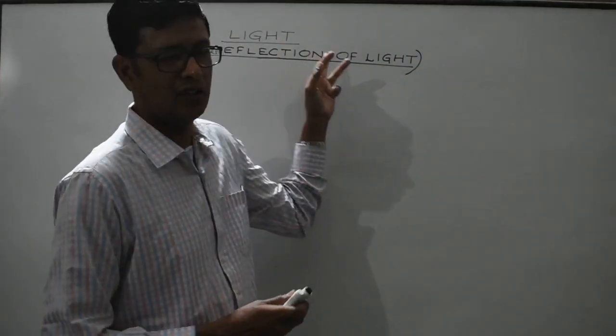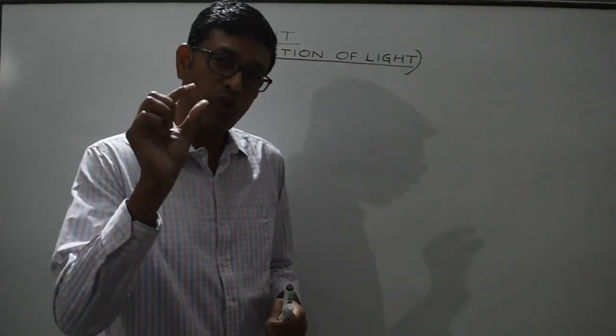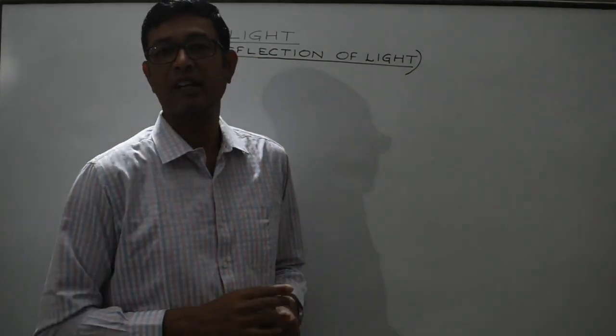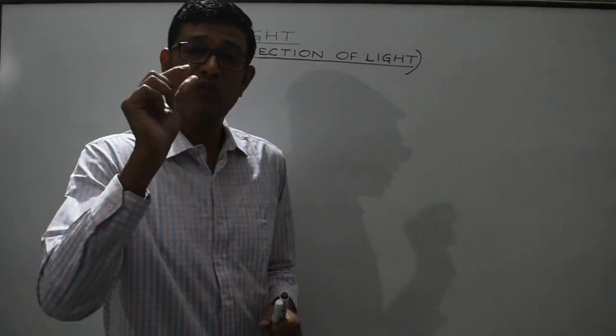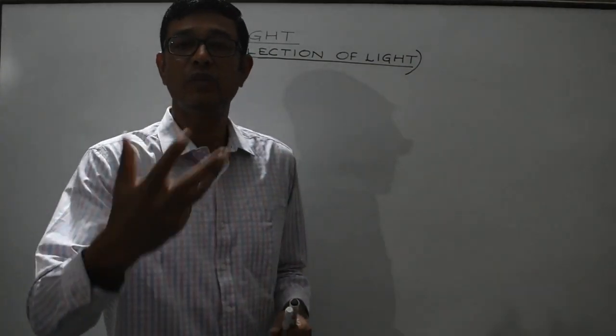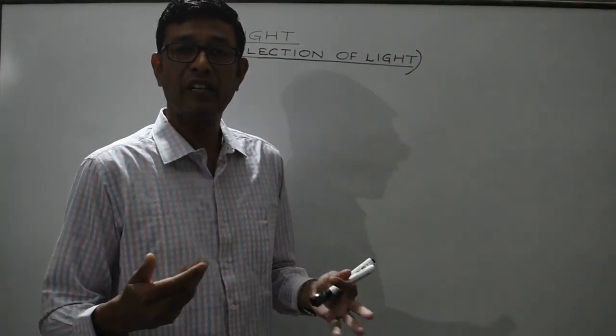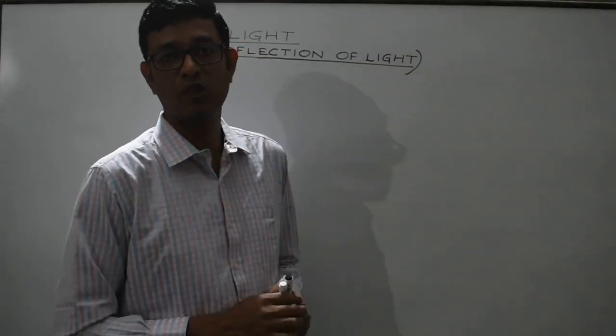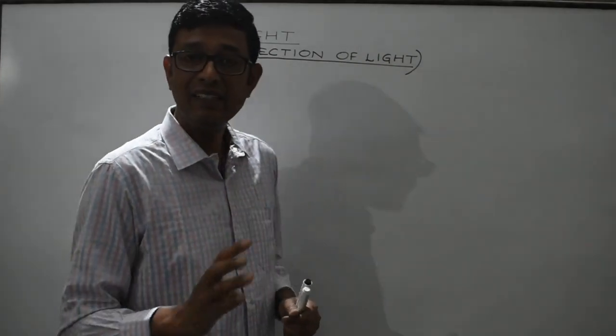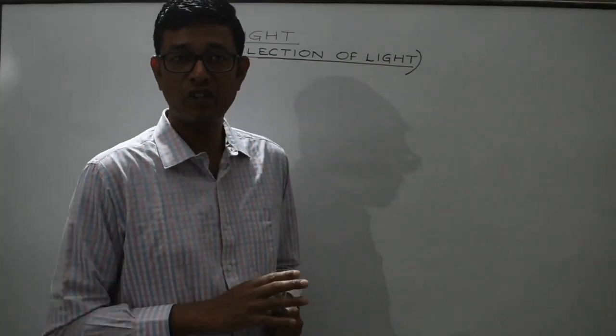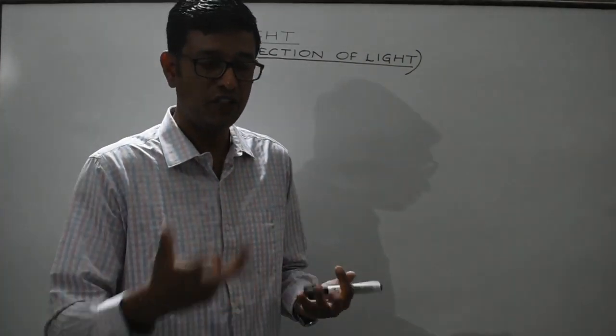So visible light, or simply light, is a small part of that electromagnetic spectrum, and it is the only part which is visible to us. The rest of the electromagnetic waves are invisible to us. So light is an electromagnetic radiation. It's basically a form of energy.